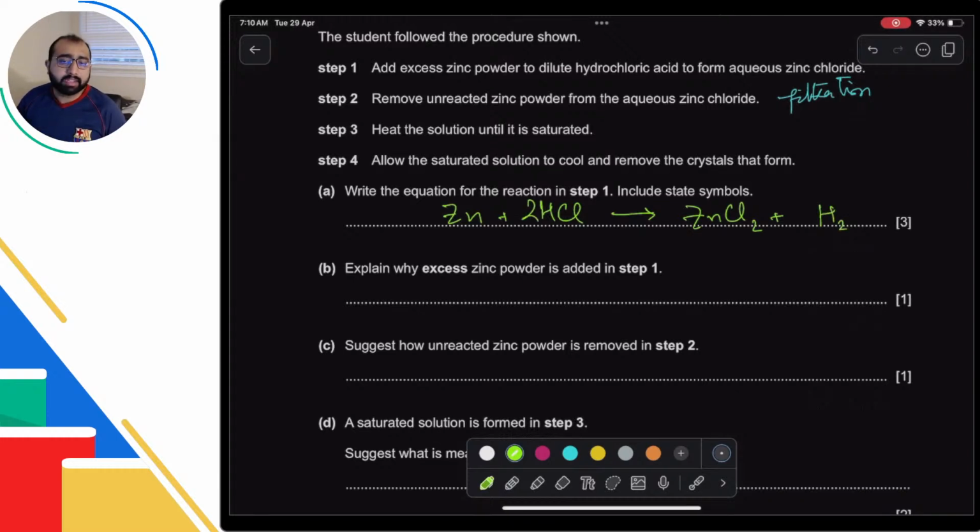Explain why excess zinc powder is used. ठीक है? Why is the excess zinc powder used? Because this is going to be filtered out at the end, or to use up all the acid, and because the salt is soluble, ठीक है, that is required. अच्छा, यहाँ पे state symbols चाहिए थे हमें, तो zinc chloride aqueous, HCl aqueous, and this is gonna be a gas. So हमारे पास ये सारे उसके reactions हो गए.